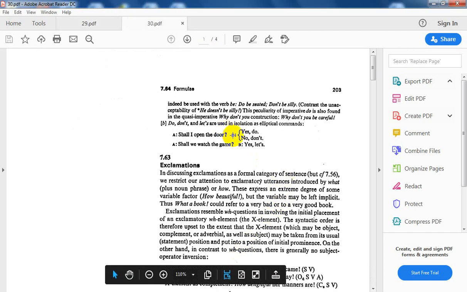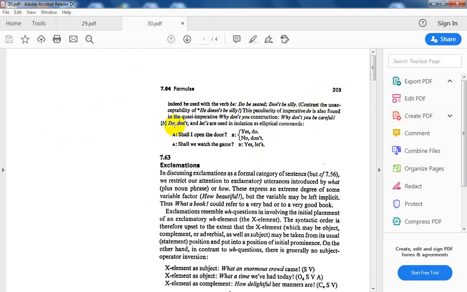We have this note on page 203. B is very important before discussing exclamation. Do, don't, and let's are used in isolation as elliptical commands. Shall I open the door? Yes, do. No, don't. Of course, yes, do open the door, or no, don't open the door. Shall we watch the game? Yes, let us. They are ellipses, which can be used as a pronoun for the whole predicate.